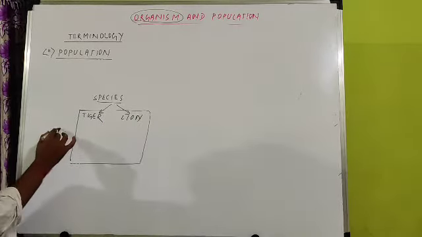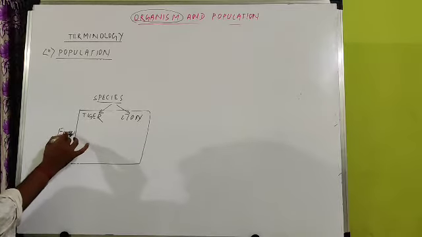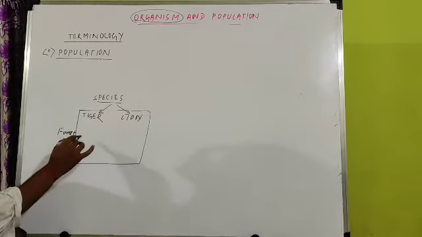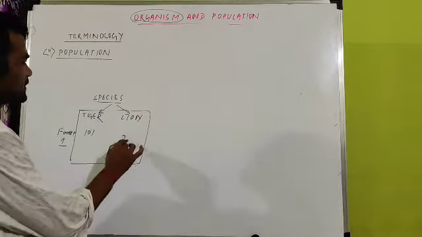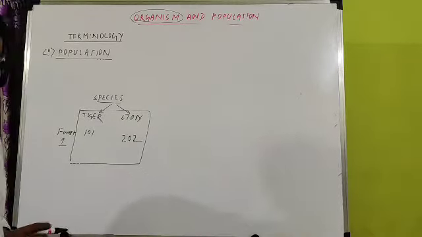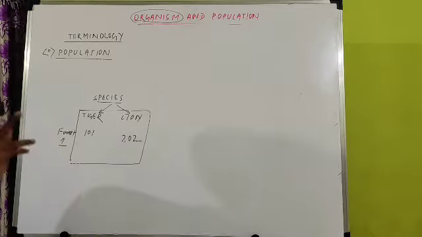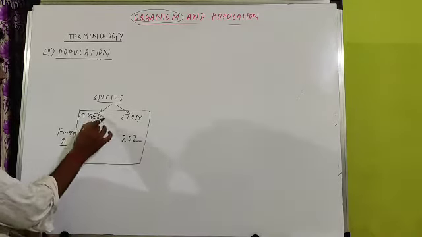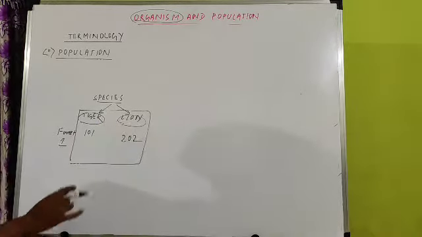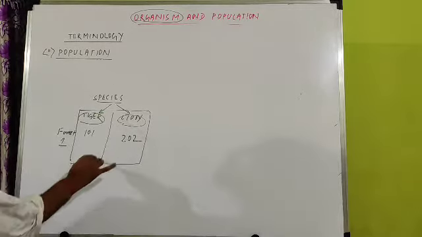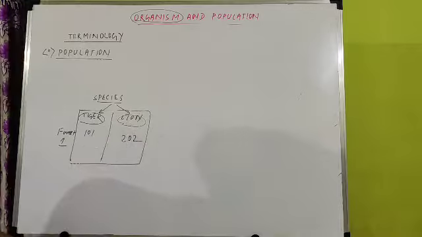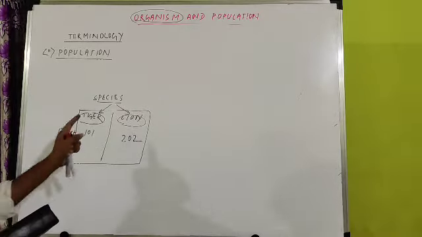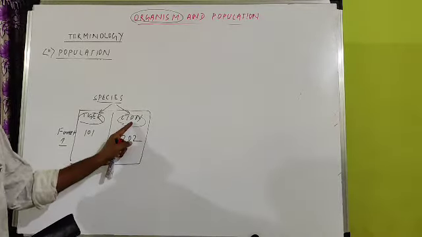In this forest, let this be forest number 1. In this forest 1, let there be 101 tigers and 202 lions. What does it indicate? There are two species. Tiger is one species, lion is another species, because tiger cannot reproduce with lion. Yes or no? So tiger is one species, lion is another species.